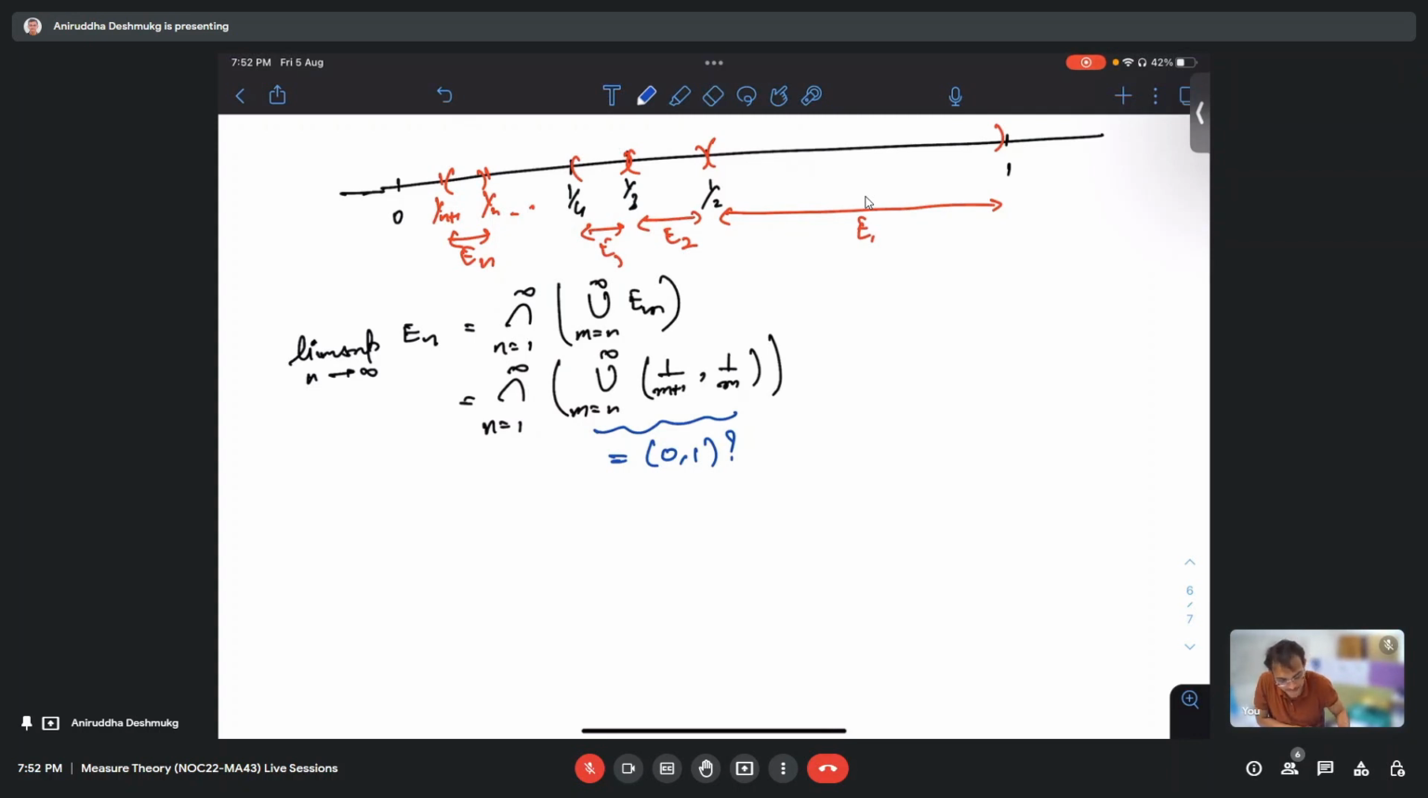(1/(n+1), 1), but it has some holes. Do you mean to say this is equal to (1/(n+1), 1), and then minus some rational points: 1/n, 1/(n-1), 1/4, and so on? Are you saying this? Yes, I think so. Why do you think that? Okay, just let us see here.